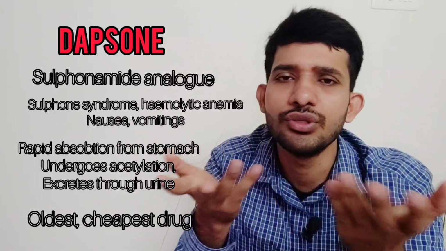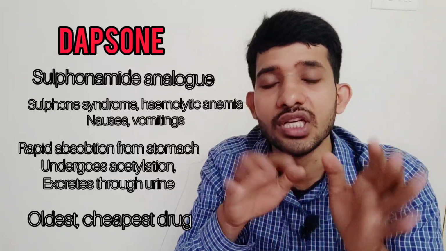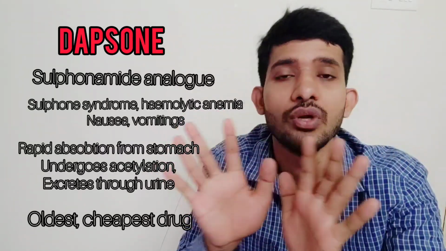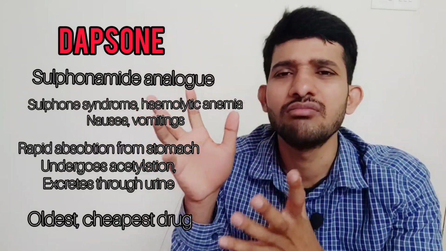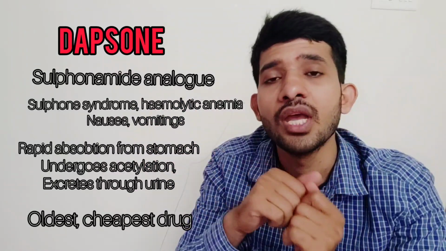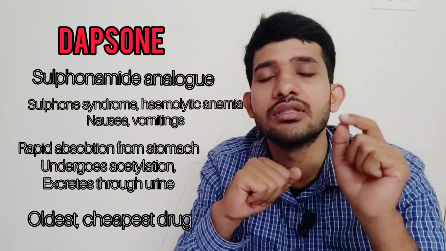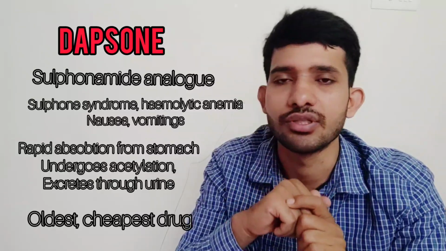And remember, Dapsone use is very common for leprosy, especially, Dapsone is used for leprosy only. Okay, so these are some 4 to 5 important points about Dapsone. And remember, Dapsone is the cheapest, effective and oldest drug for leprosy. So without confusion, let me tell you the second drug, which is rifampicin.